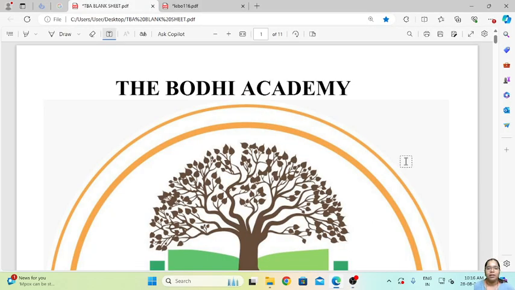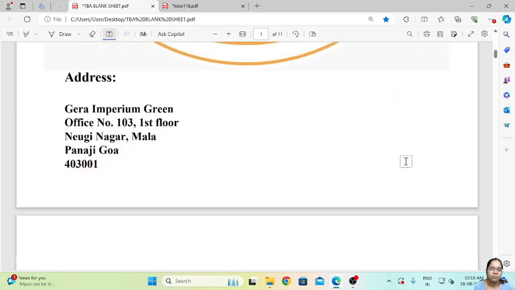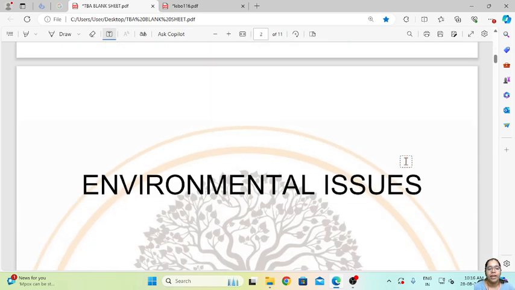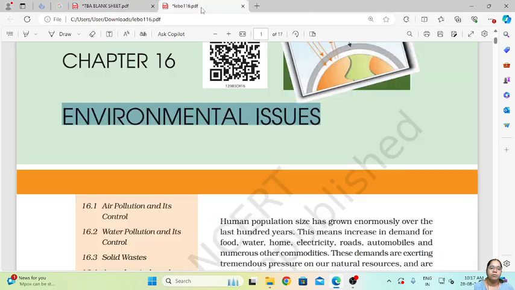My name is Shrutika and today let us continue with the chapter Environmental Issues. So in this chapter we have seen what is the environment, what are the issues which are related to the destruction of environment, and we have also seen which are the factors which are causing the environmental degradation. So let us continue with the factors.